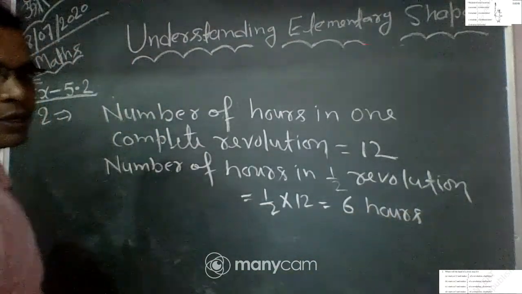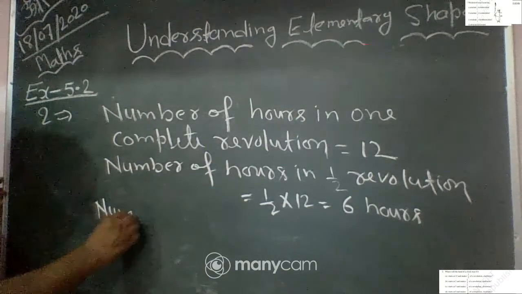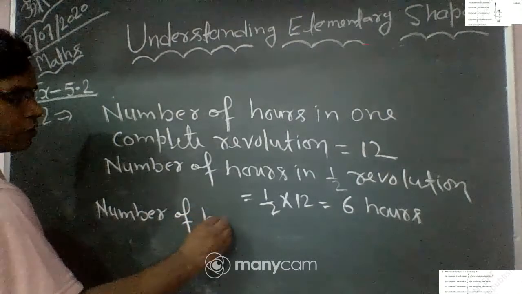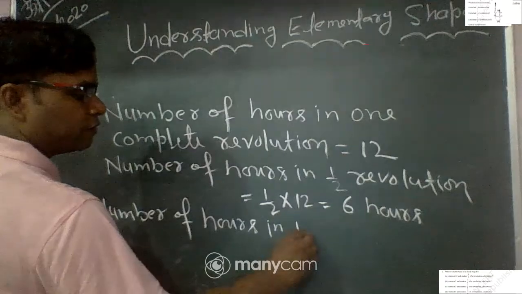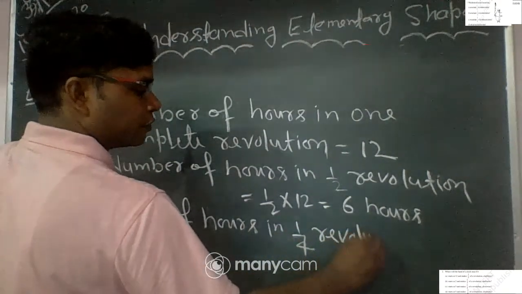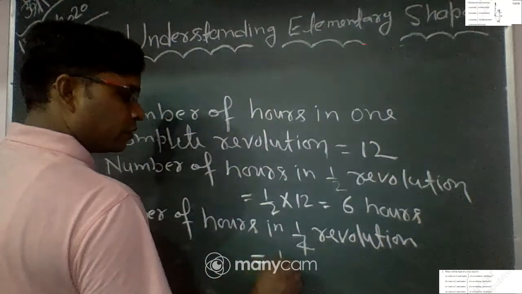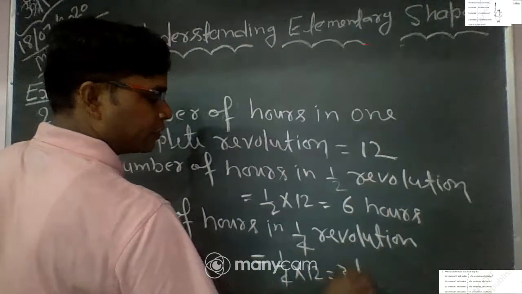Okay, the number of hours in 1 by 4 revolution is equal to 1 by 4 into 12, which is equal to 3 hours.